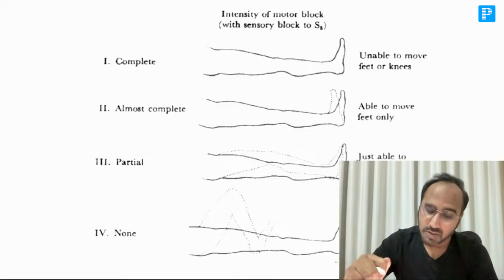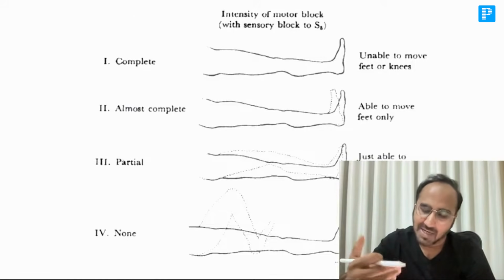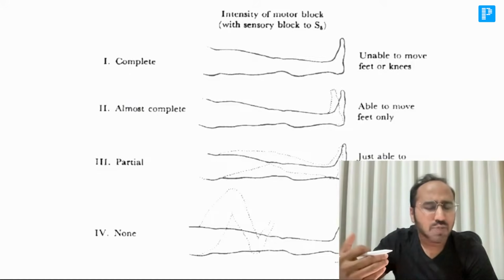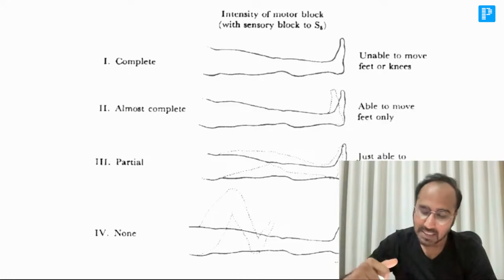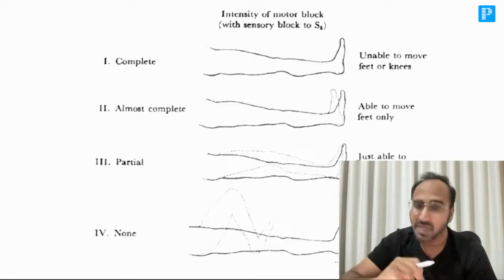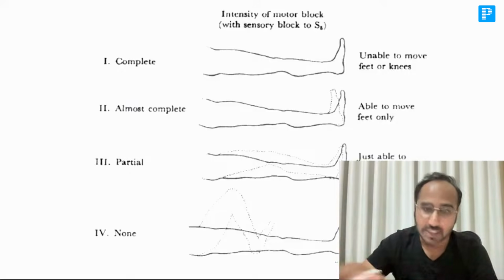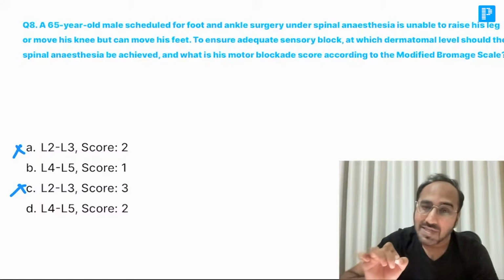Bromage 2 is an almost complete block, where the patient is just able to move his feet. Bromage 3, the patient is able to move his knee. Bromage 4 means the patient is flexing his leg properly, so there is no effect at all.